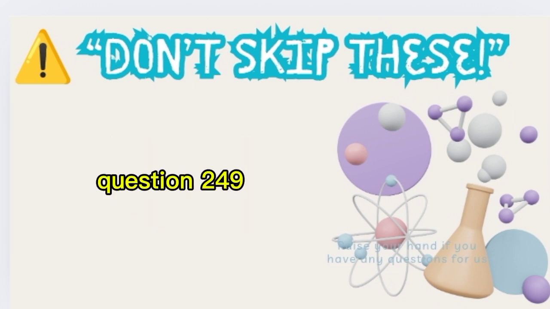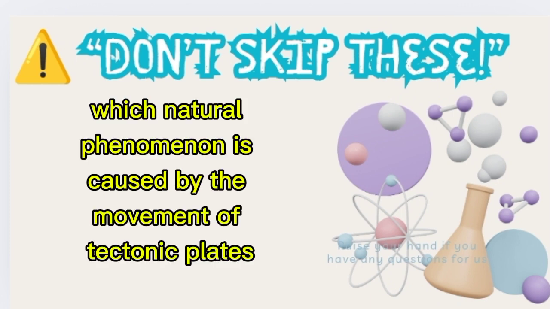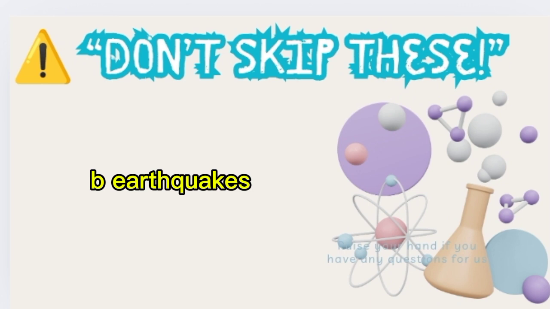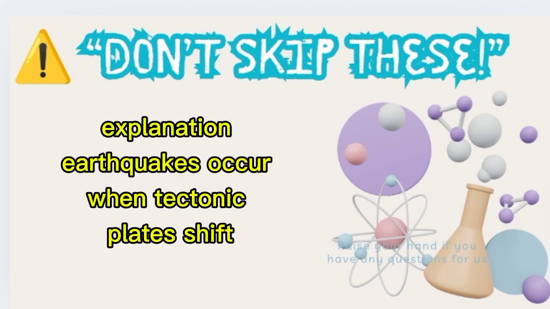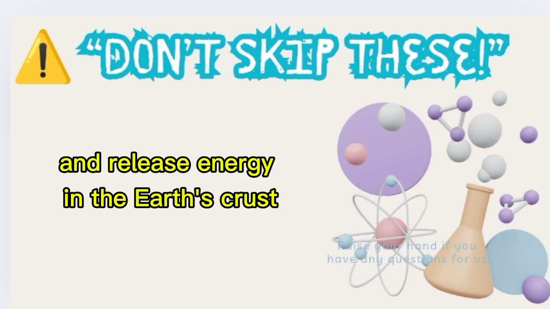Question 249. Which natural phenomenon is caused by the movement of tectonic plates? A, rainfall, B, earthquakes, C, wind. Correct answer, B. Explanation: earthquakes occur when tectonic plates shift and release energy in the Earth's crust.